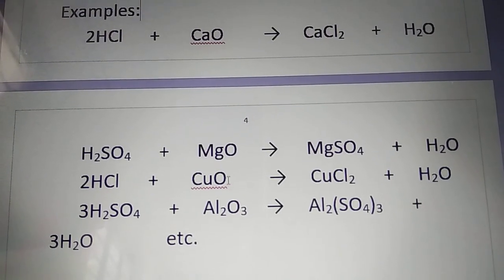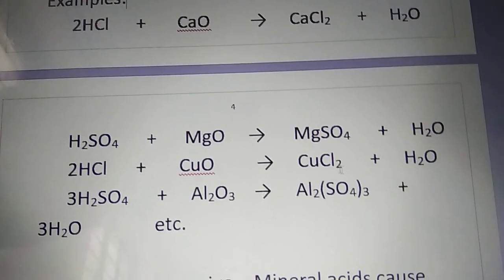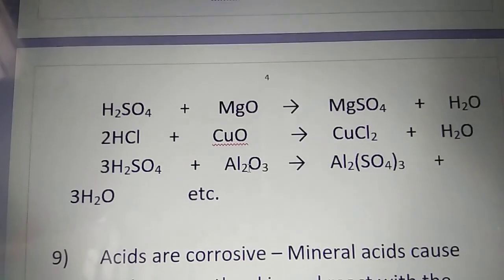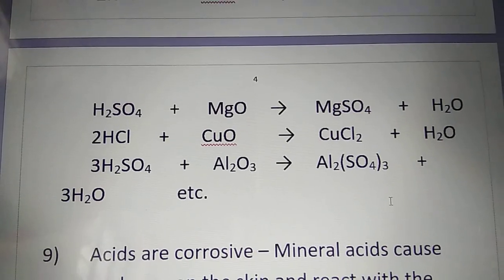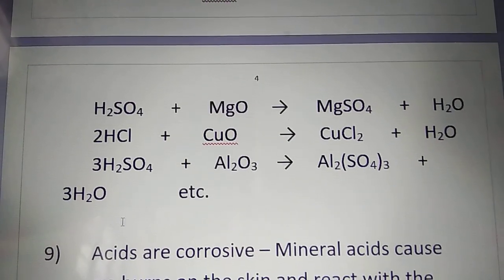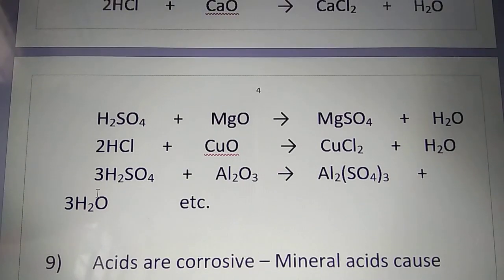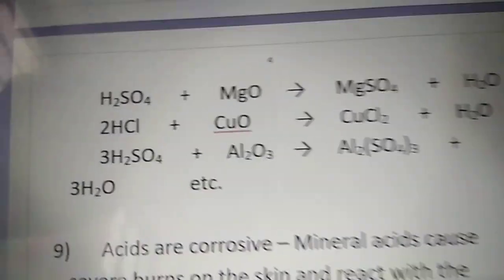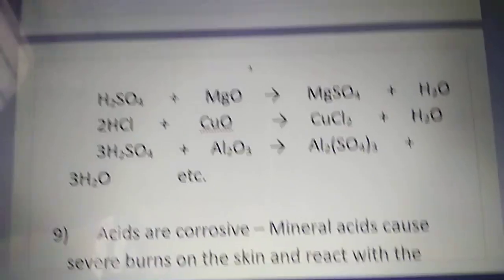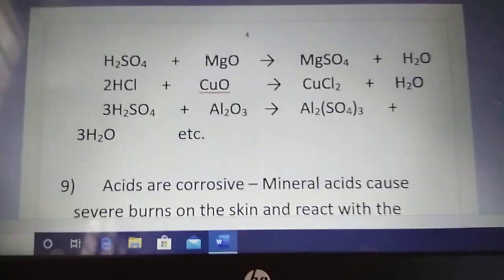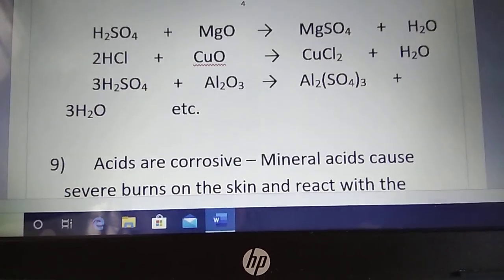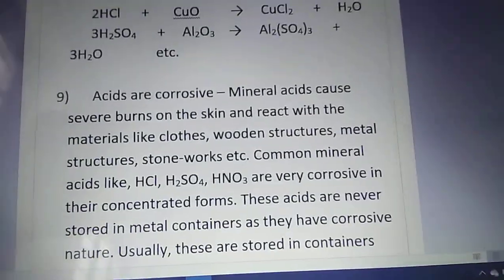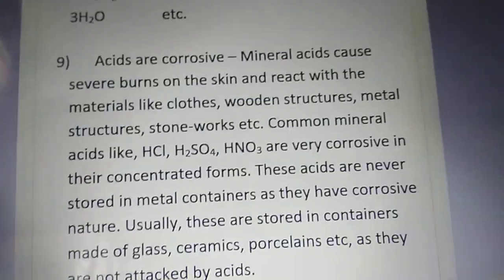Hydrochloric acid reacts with copper oxide, producing copper chloride and water. Sulfuric acid reacts with aluminium oxide to produce aluminium sulfate and water. Many other reactions you can also consider. Okay, so this is also a type of neutralization reaction. Next, last property. Many other properties are there, but we will focus only on these properties.